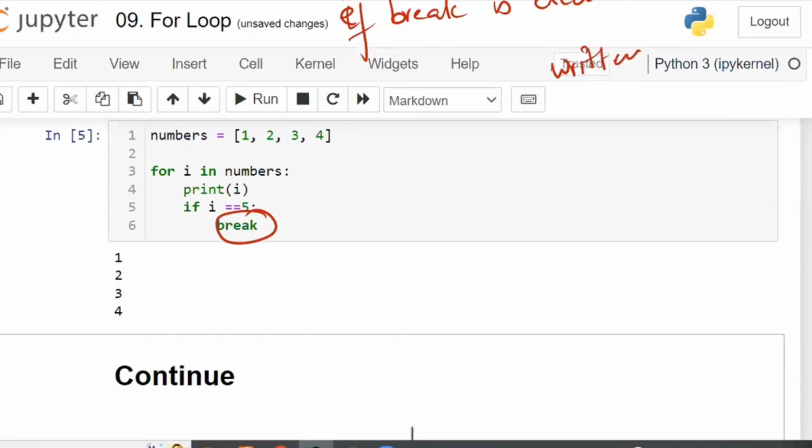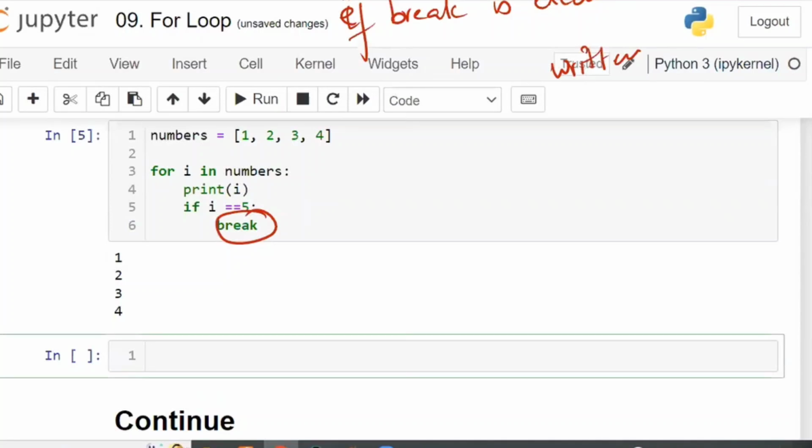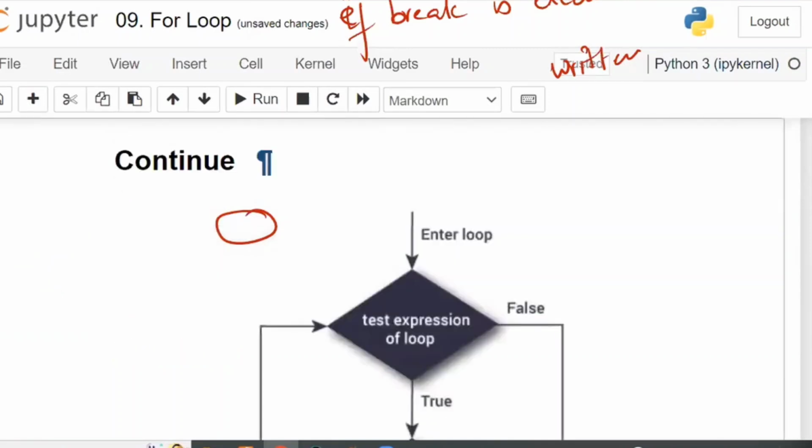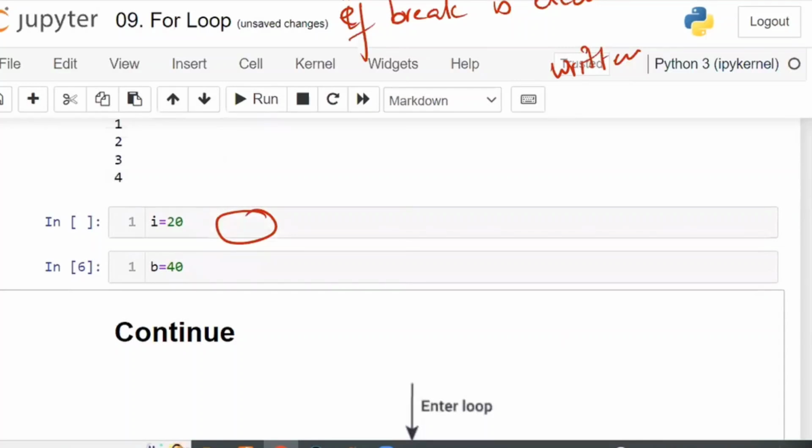For example, let us take this one. i is equal to 20, I have written. And b is equal to 40. Now, what is the i value? 20. So here the i value was written, not executed.